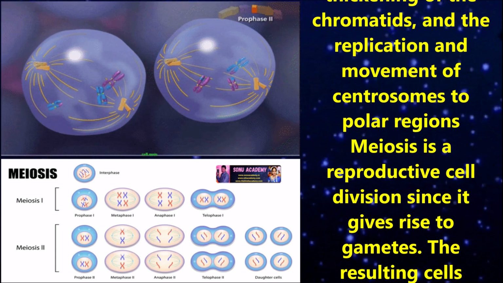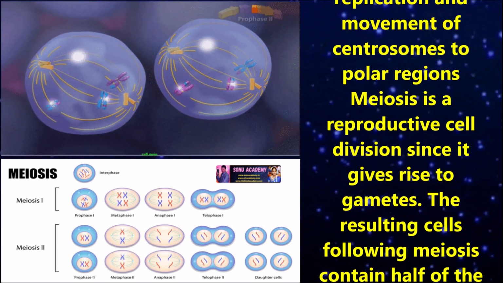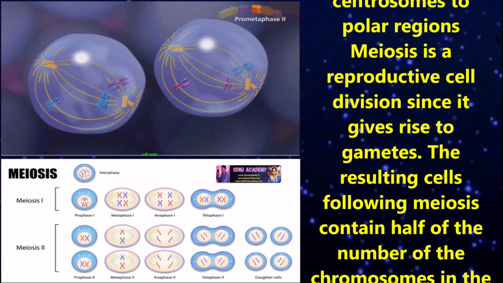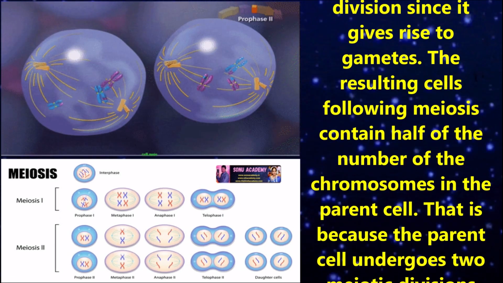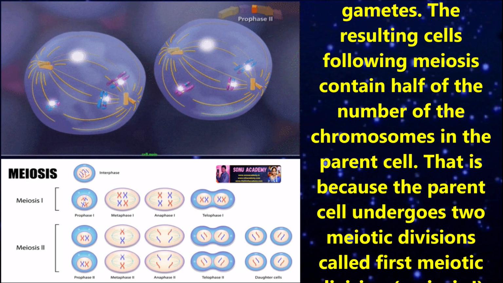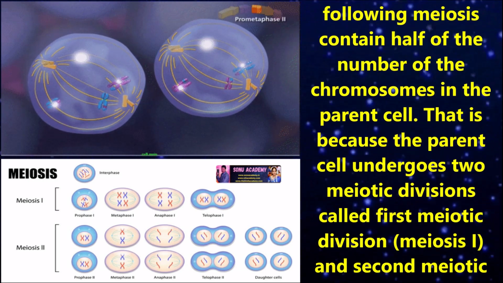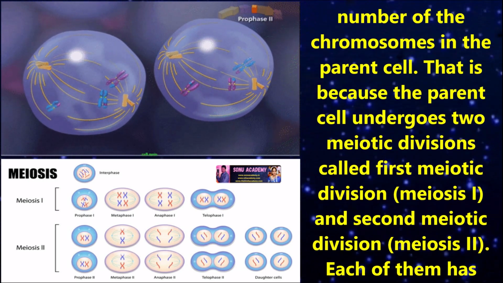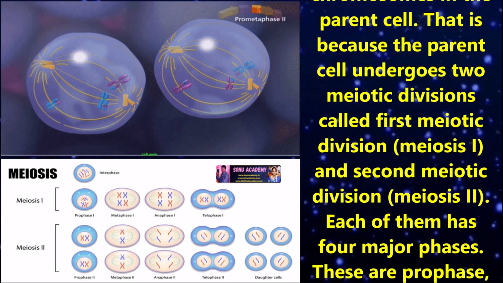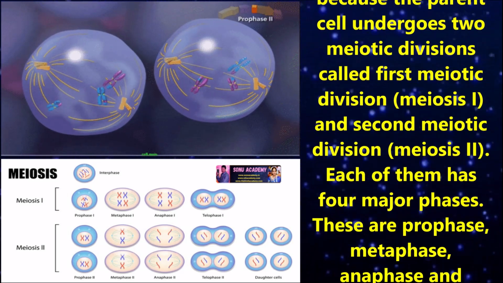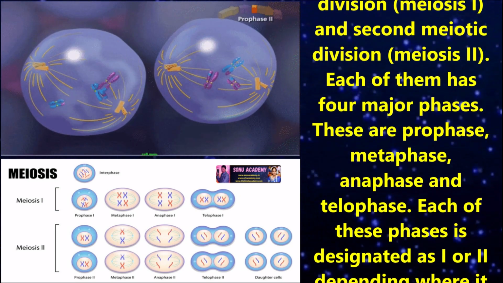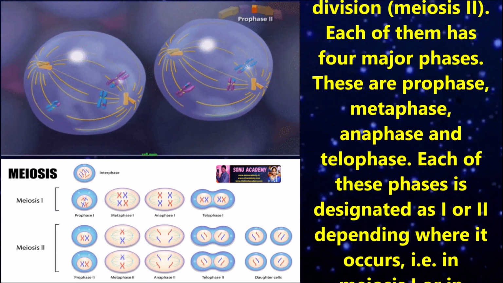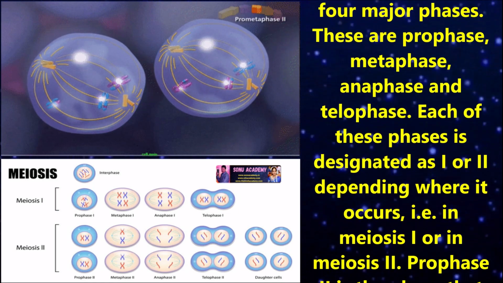Meiosis is a reproductive cell division since it gives rise to gametes. The resulting cells following meiosis contain half of the number of chromosomes in the parent cell. That is because the parent cell undergoes two divisions called the first meiotic division, meiosis 1, and the second meiotic division, meiosis 2. Each of them has four major phases. These are prophase, metaphase, anaphase and telophase.